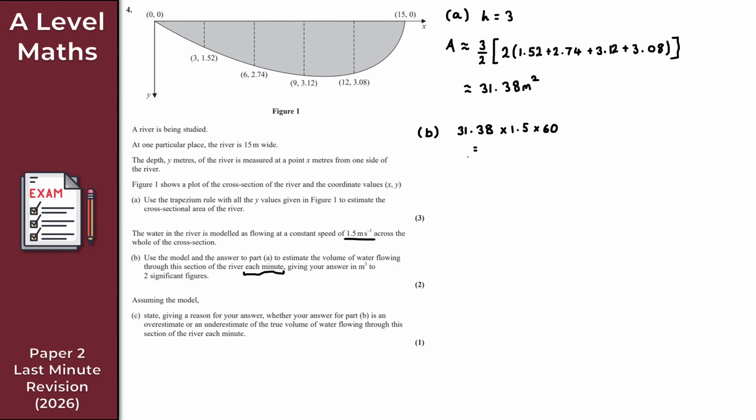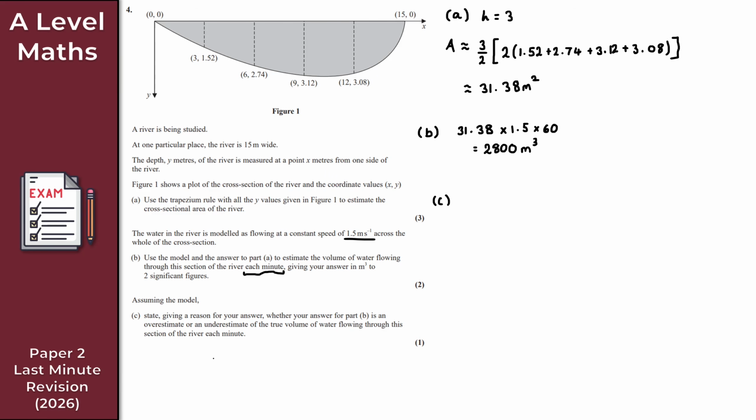At this point, just throw this into your calculator: 31.38 times 1.5 times 60. But be careful, because we want to round the answer to 2 SF as we're told in part B. If you do this correctly, what we get is 2,800, and in terms of the units, this is meters cubed. So 2,800 meters cubed. There we go, that's the solution to part B, nice and easy. And then finally for part C, it's just 1 mark, so we shouldn't really be expecting too much work here.